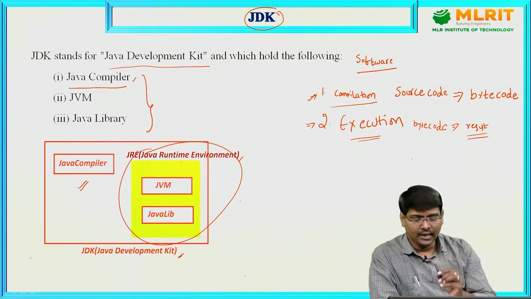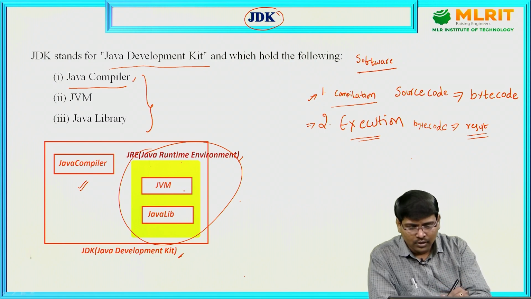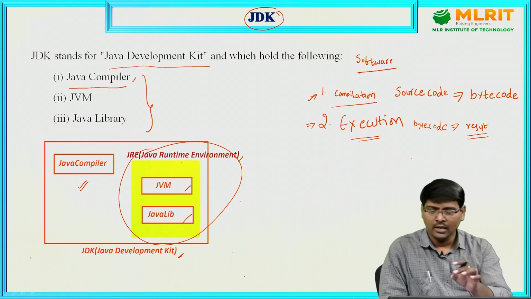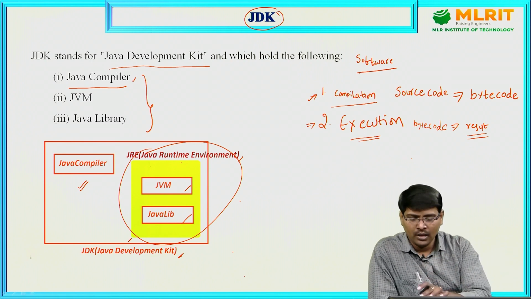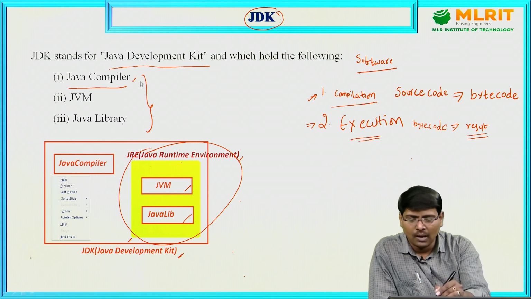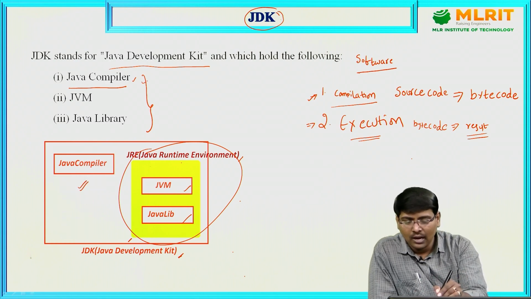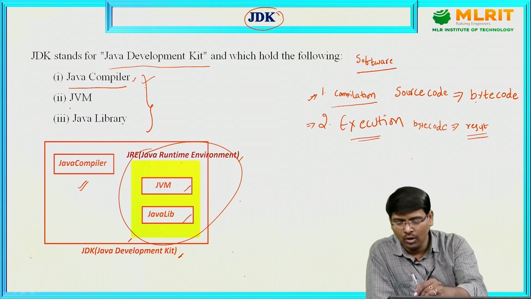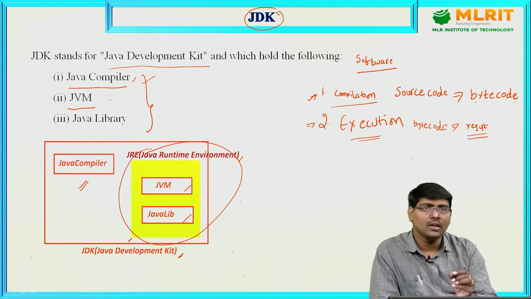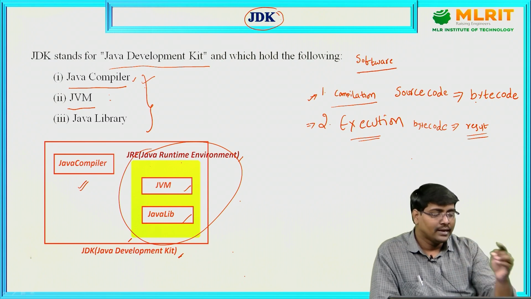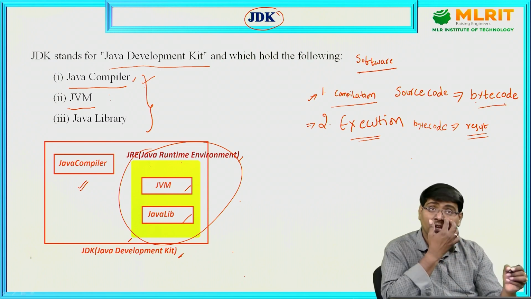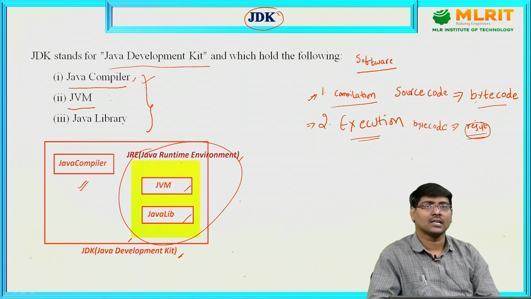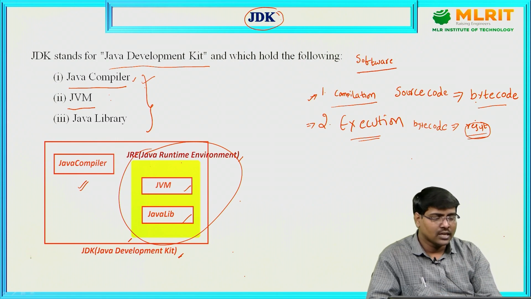Internally, JRE consists of JVM and Java library. Now, clear? JDK is the software which consists of the Java compiler, and the compiler's purpose is to convert the source code into bytecode. JVM takes the bytecode and generates the result.